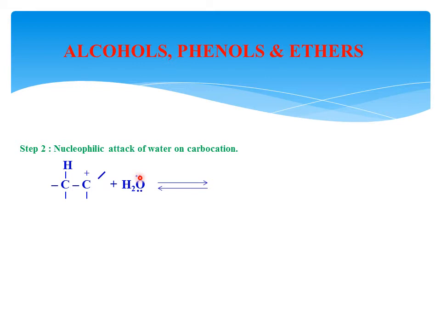Of these two electrons, one is donated to the carbon and one is kept. Then there is the formation of a new bond, C-O. By donating the electron to the positively charged carbon atom, the oxygen attains the positive charge.